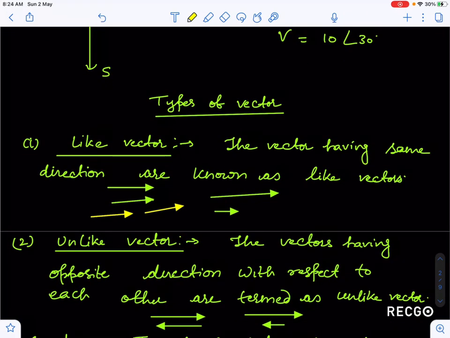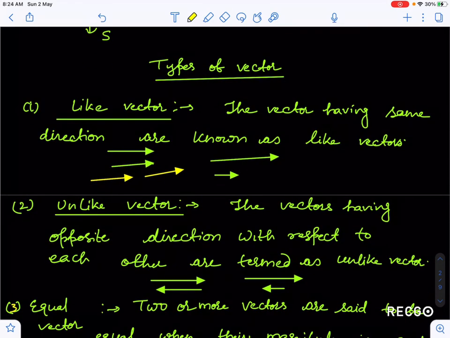Vectors having opposite direction or opposite sense with respect to each other are termed as unlike vectors. So if we are representing the vectors, this one is towards east and this one is towards west, so they are said to be unlike vectors.